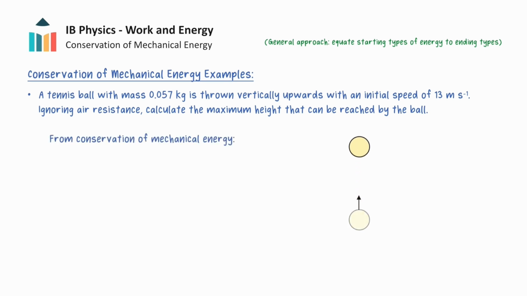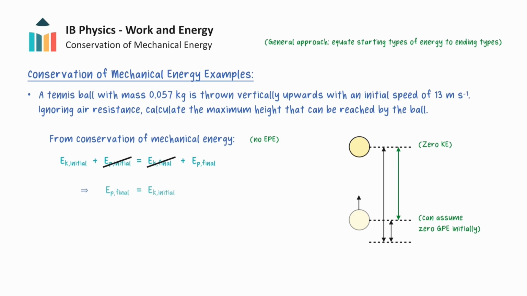Mechanical energy will be conserved as we are neglecting air resistance, and no elastic potential energy is involved in this problem. So the ball's initial kinetic and gravitational potential energy will be equal to the ball's kinetic and gravitational potential energy at its maximum height. The ball will have zero kinetic energy at the maximum height, and as we are only concerned with changes in gravitational potential energy, we can assume that the ball's initial gravitational potential energy is also zero.